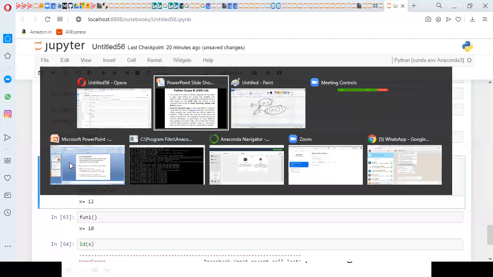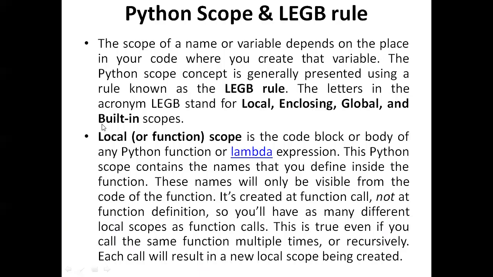So here Python is using the LEGB rule. The LEGB rule is nothing but local, enclosing, global, and built-in scopes. So we have 4 types of scopes. The first one is local scope. Local scope holds within the function or within the lambda expression. If you define a variable within the function, the variable will work in that function only.